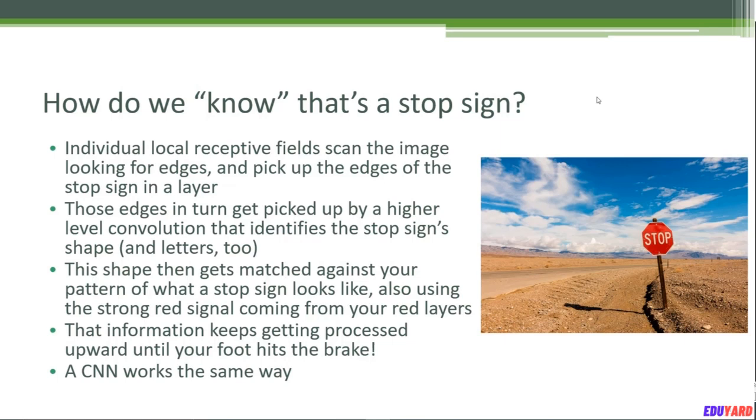So no matter where the receptive fields picked up that stop sign, at some layer it will be recognized as a stop sign. And furthermore, because you are processing data in color, you can also use the information that the stop sign is red and further use that to aid in the classification of what this object really is. So somewhere in your head there is a neural network that says, hey, if I see edges arranged in an octagon pattern that has a lot of red in it and says stop in the middle, that means I should probably hit the brakes on my car.